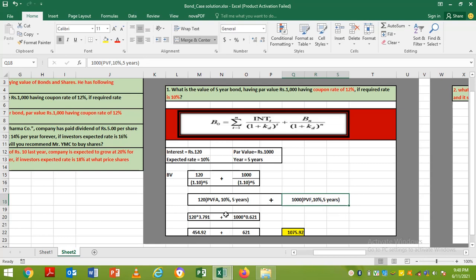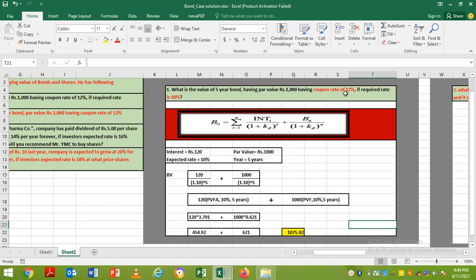So the 10%, 5 year annuity factor, by looking into the table, or we can also use a calculator, is 3.791, which will be multiplied with 120, plus the lump sum factor, 10% and 5 years, which is 0.621, which will be multiplied with 1000. So this is 454.92, and this present value is 621. By summation of this, the value of bond is 1075.